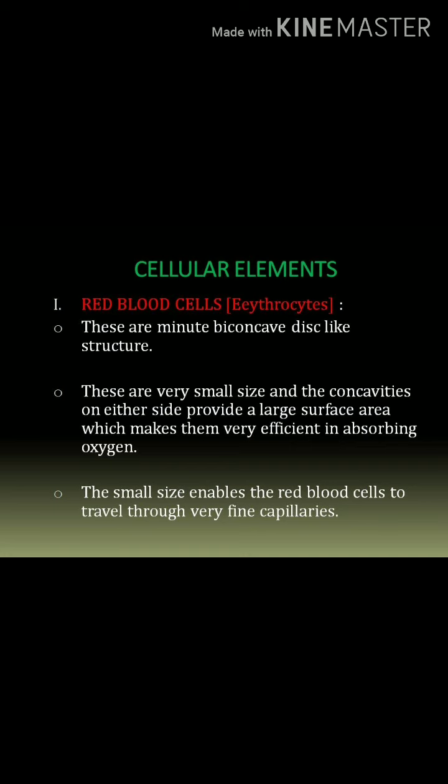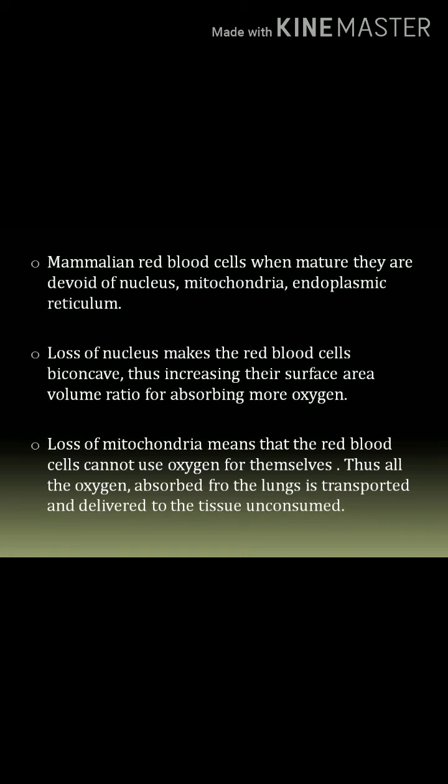So next we can focus on mammalian red blood cells. When mature, they circulate in the blood system and are devoid of certain organelles. They have no nucleus, no mitochondria and no endoplasmic reticulum. First one, loss of nucleus.